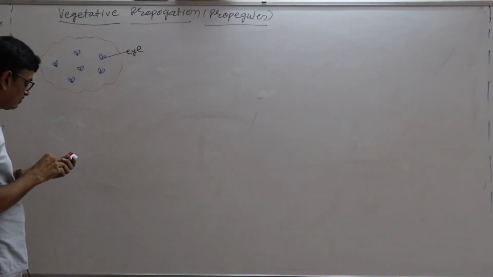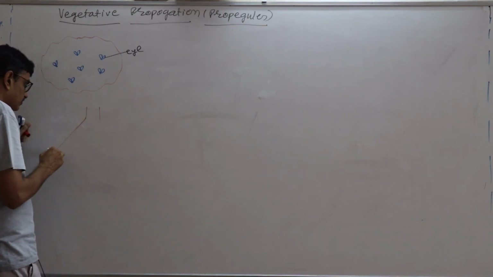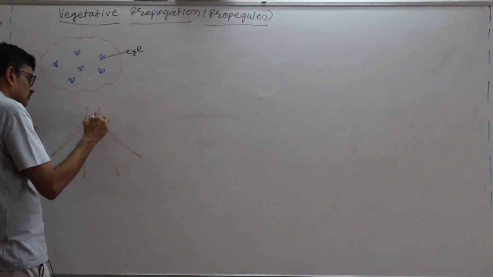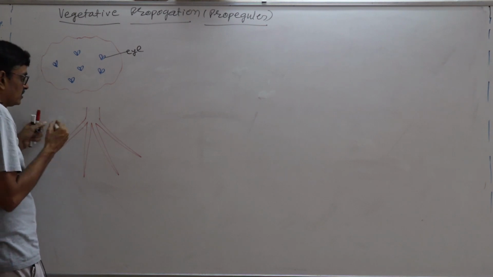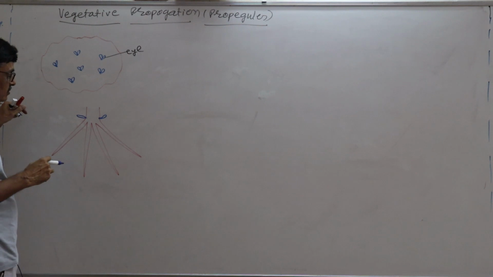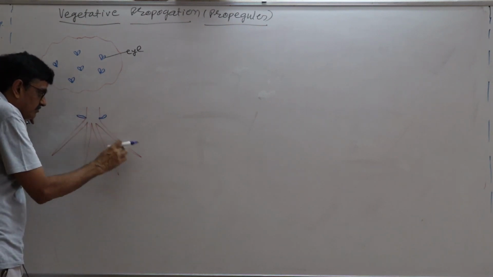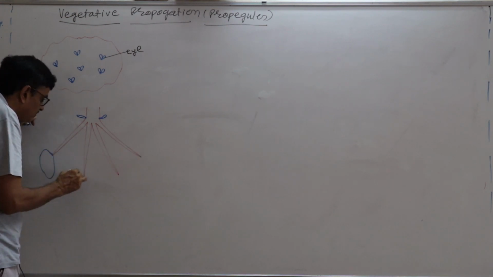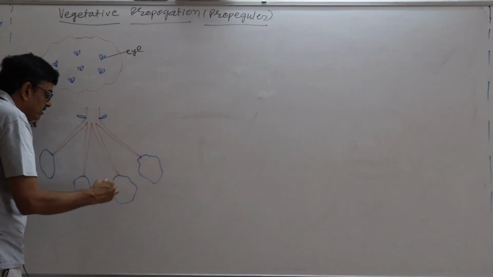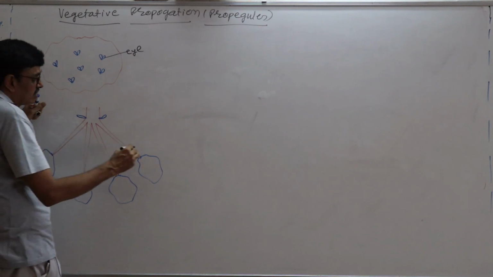That is the structure. Now if we grow it into the soil, from the axil of the scaly leaves, underground branches occur like this, and the tip of these underground branches stores food and converts into an oval or spherical shaped structure, and that is called what?